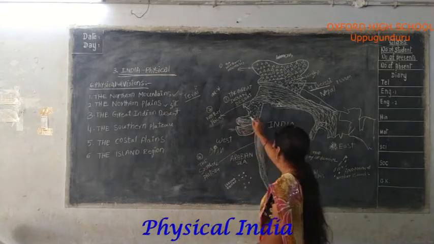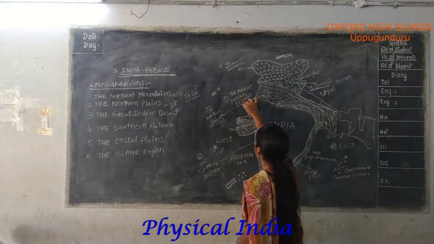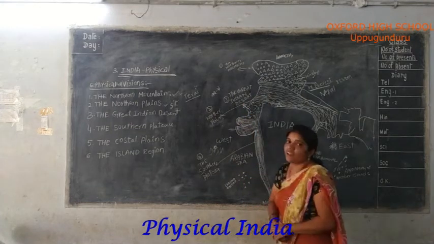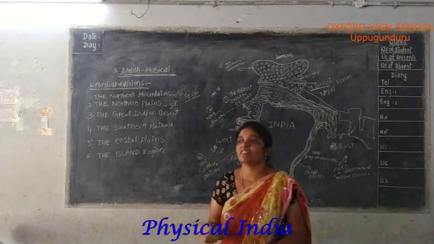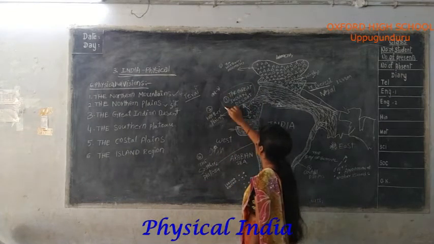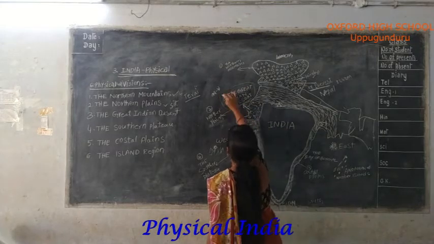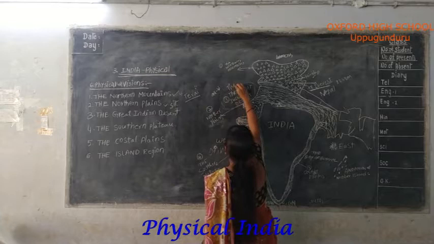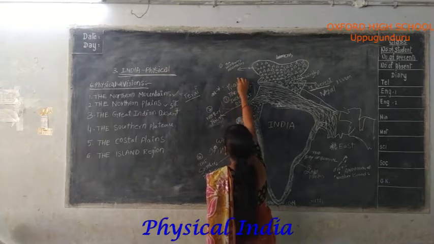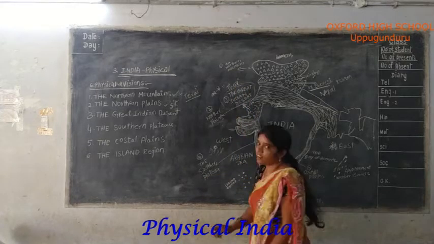Full of sand. This part of the Great Indian Desert is located in Rajasthan. It is also called the Thar Desert, T-H-A-R. All of you know the Thar Desert.